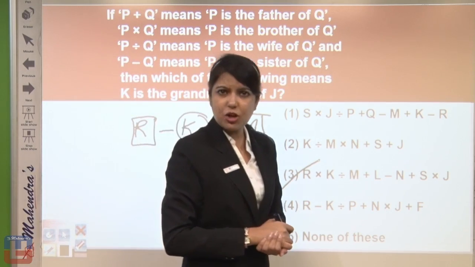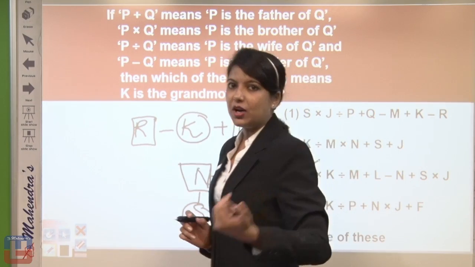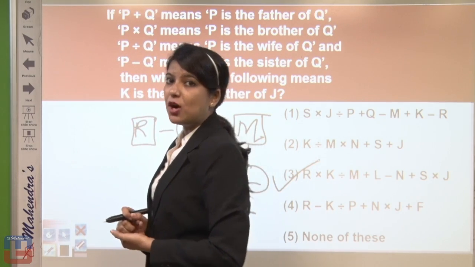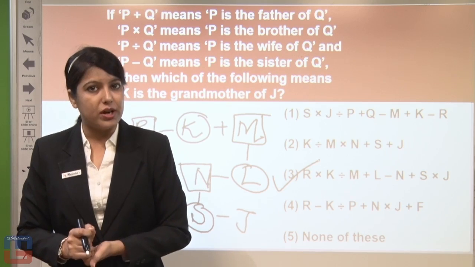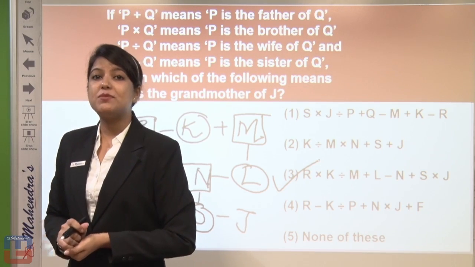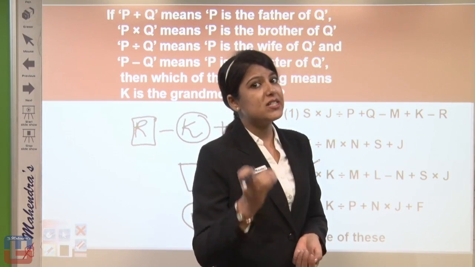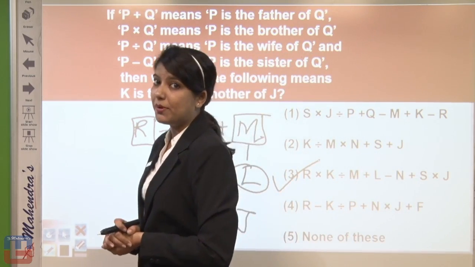Now if we get the answer in option number 3, you don't have to check option number 4 because for a question there is only one answer. Right? So these were the 3 forms of questions, one indicating, one puzzle format and one coded format. So all these 3 types of question can be asked in examinations, and see, questions are very easy to solve if you get all the concepts clear in your mind.